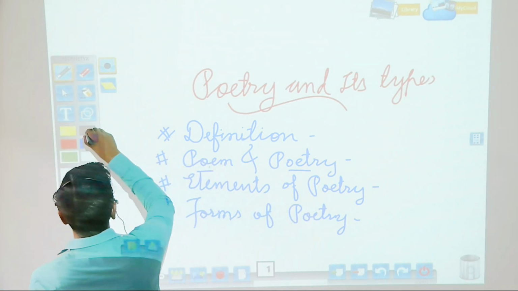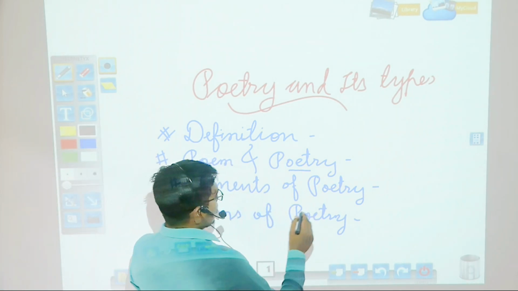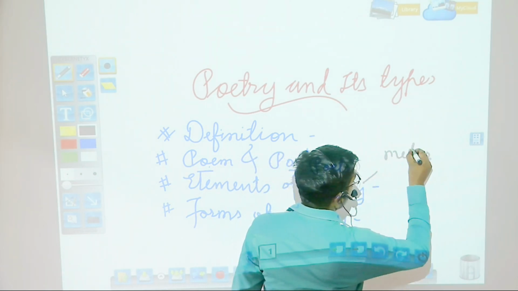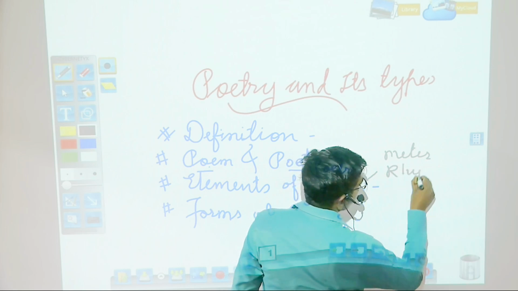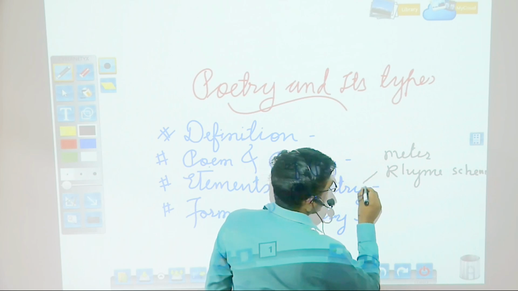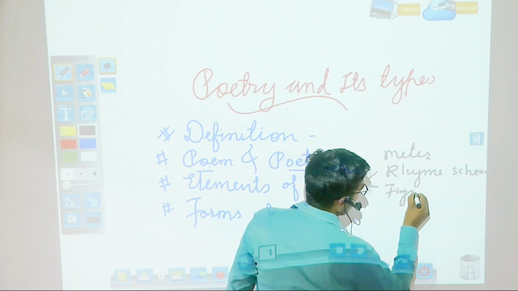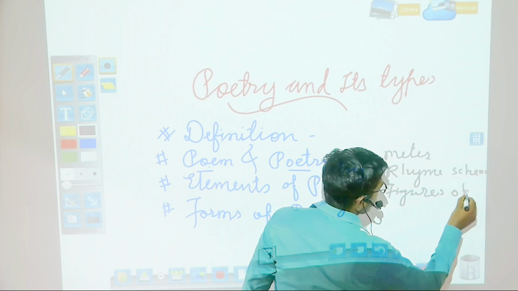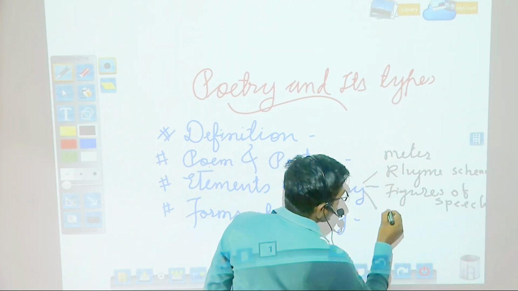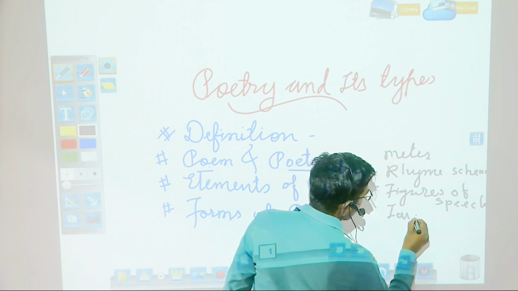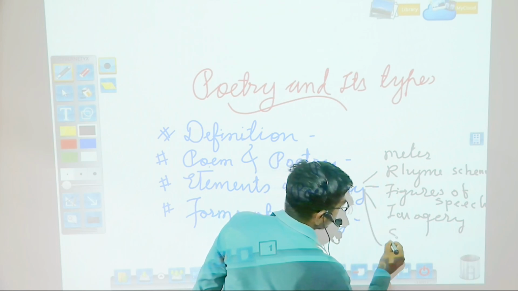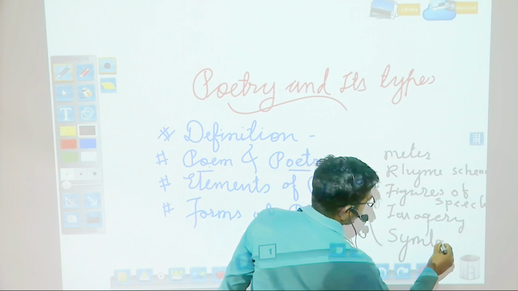So here are the elements of poetry that I was just mentioning: meter, rhyme scheme, then figures of speech, then one more: imagery, and symbols.